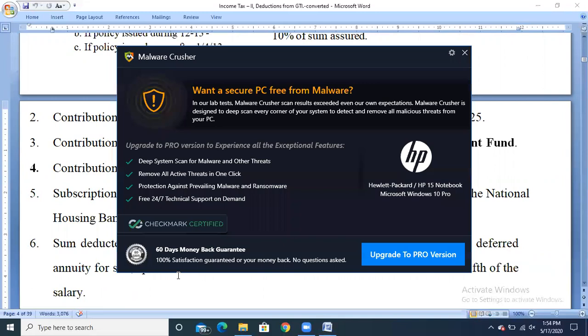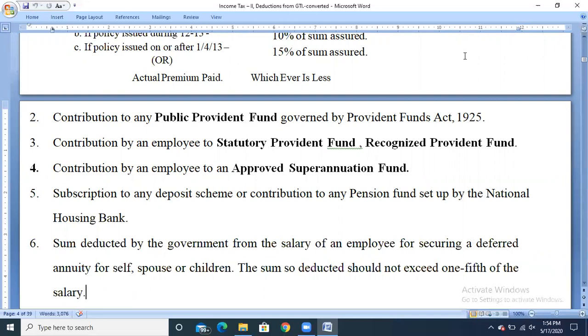If the government has deducted an amount from the employee for future purposes, such as giving a pension or annuity for the assessee himself, or his spouse or children, even that amount can be claimed as deduction, only the sum so deducted should not exceed one-fifth of the salary, that is 20% of the salary. More than that cannot be claimed as deduction.